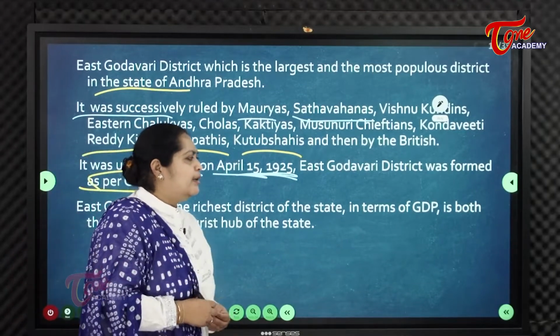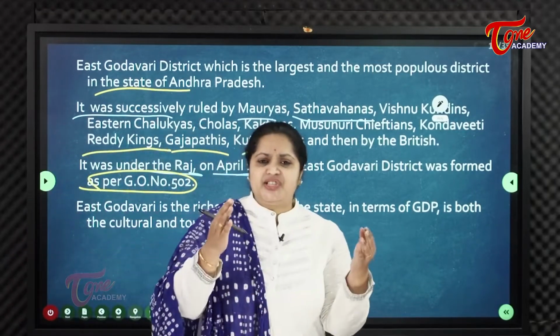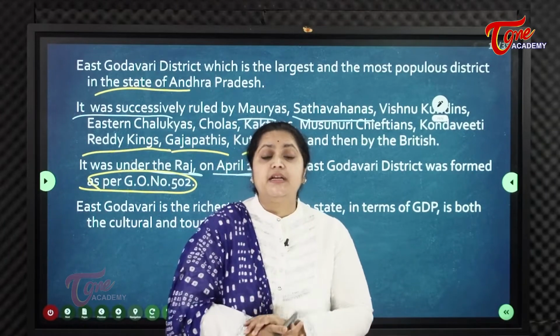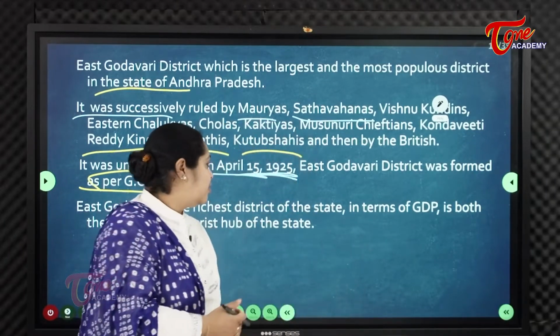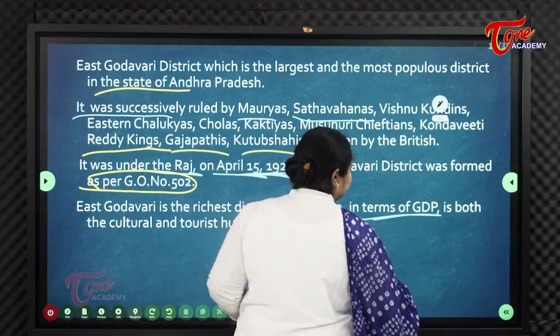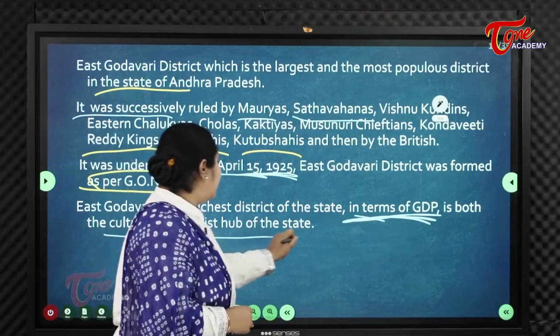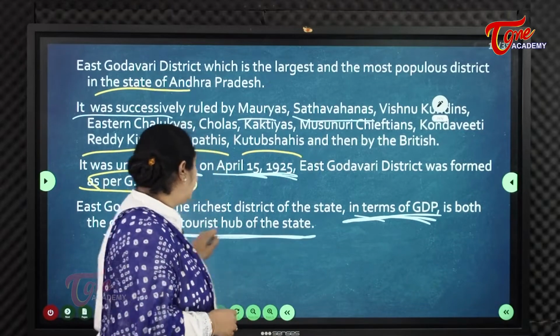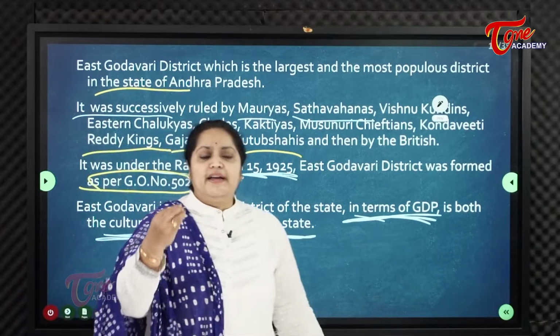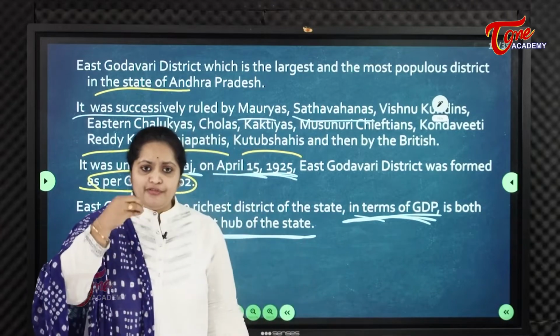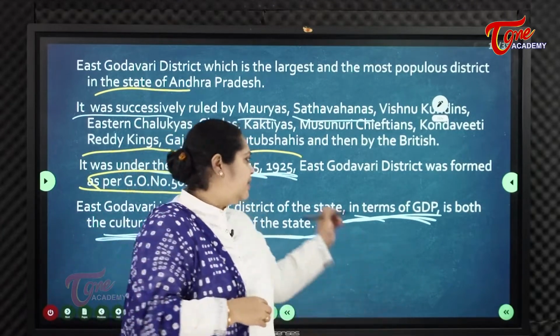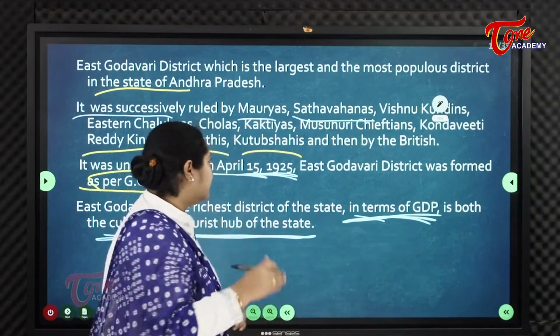As we know, Godavari district is the richest district in the state. It's one of the richest districts in terms of GDP, and as a cultural and tourist hub both, it has the highest GDP in the state of Andhra Pradesh. So it is called one of the richest districts.